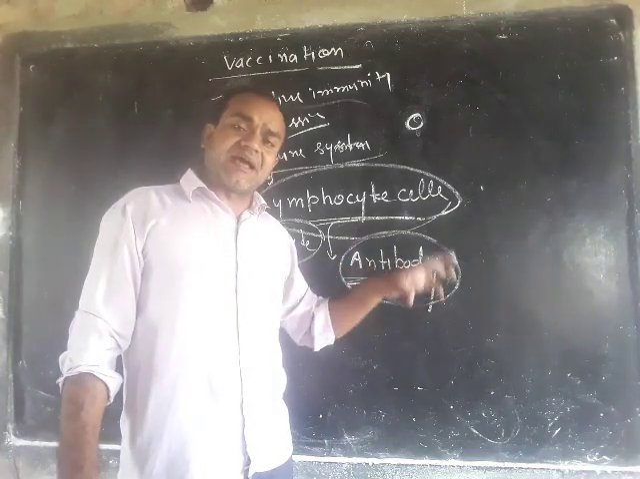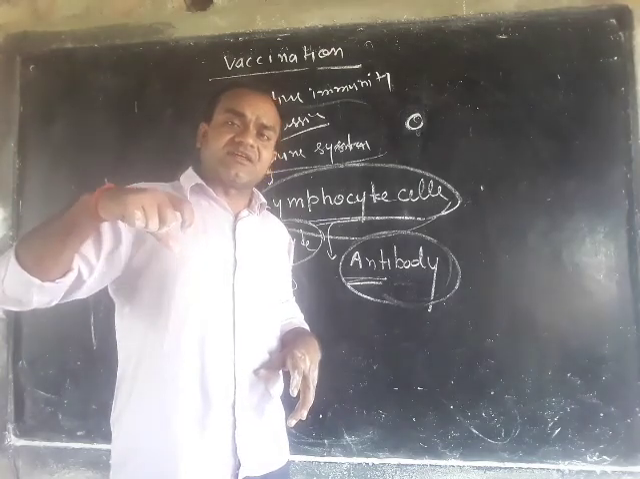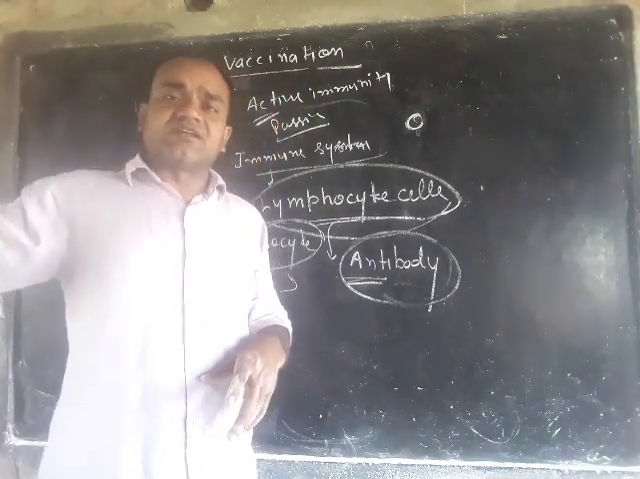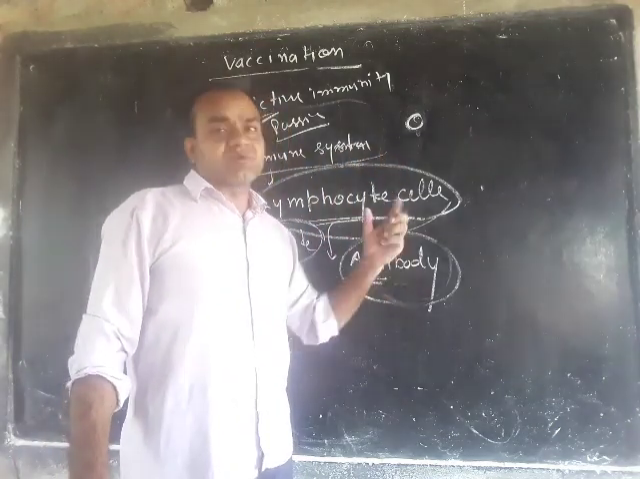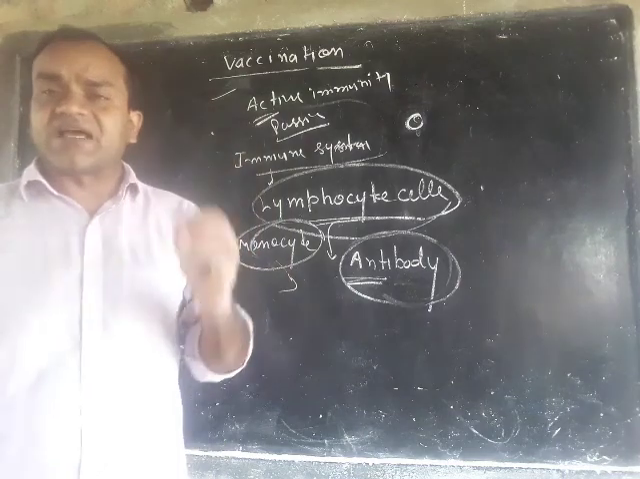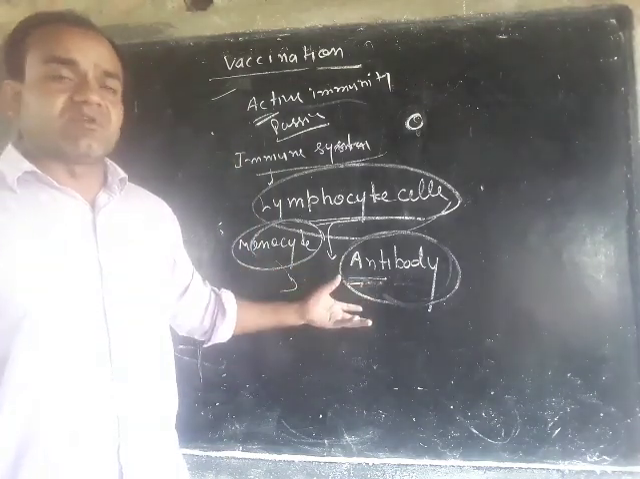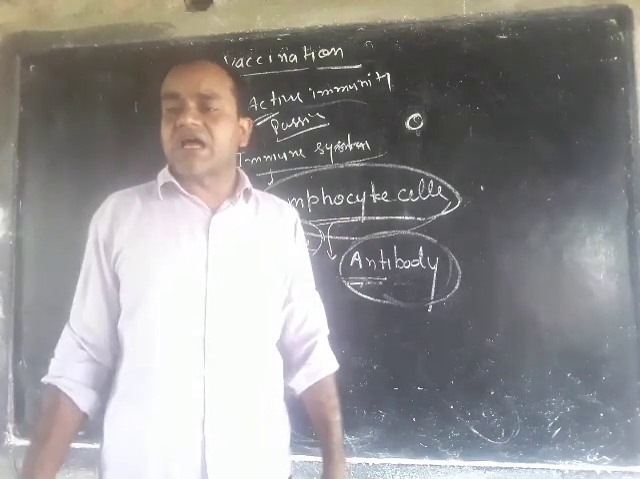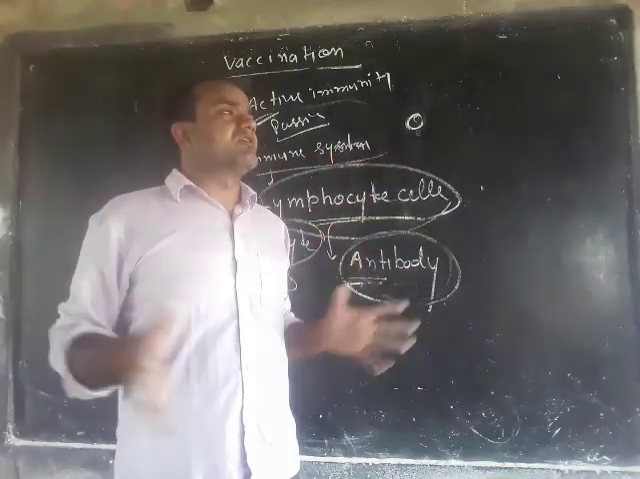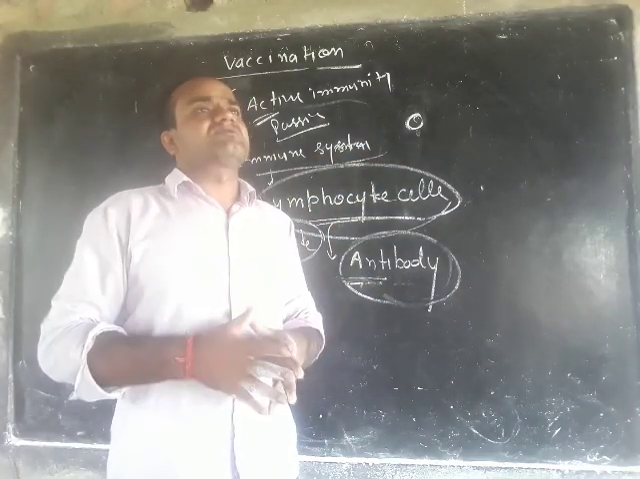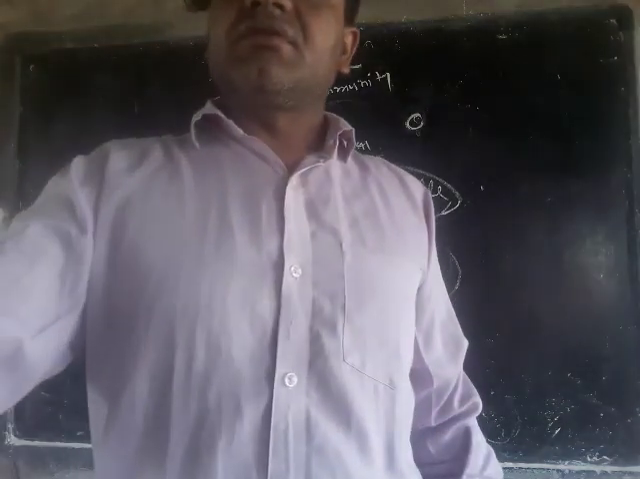But in passive immunity, we introduce a ready-made antibody against a particular disease into our body, and it protects our body. It is known as passive immunity. It does not take time, and it may be harmful. So these are the differences between active immunity and passive immunity, and this was the last topic of your syllabus. Thank you.